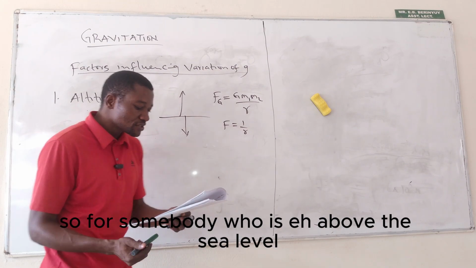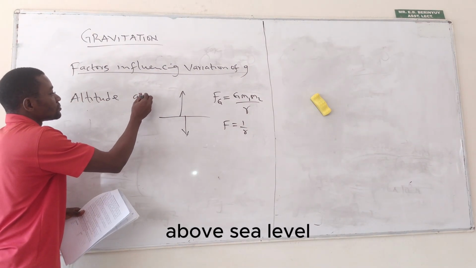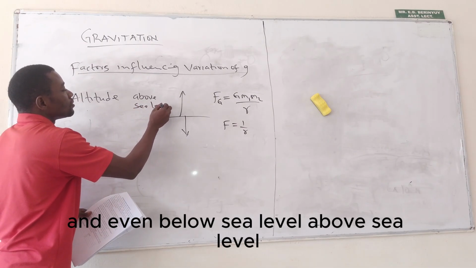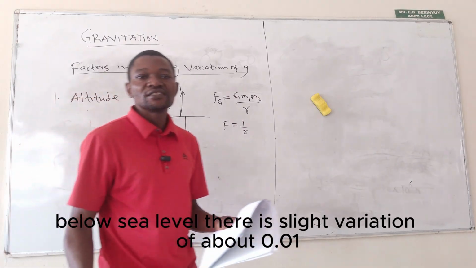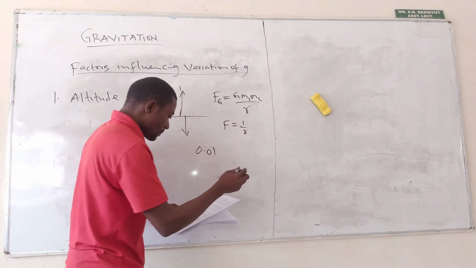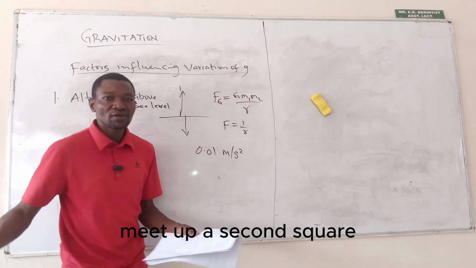So for somebody who is above sea level, and even below sea level, there is slight variation of about 0.01 meter per second square.